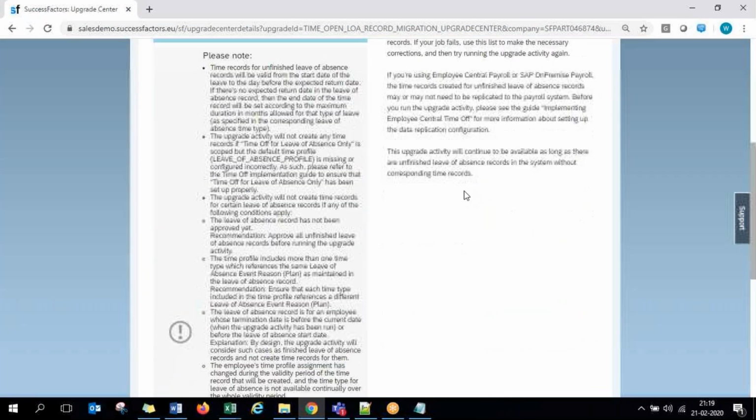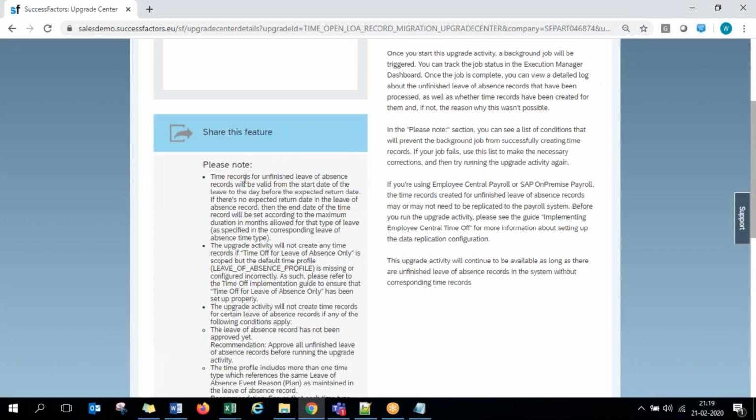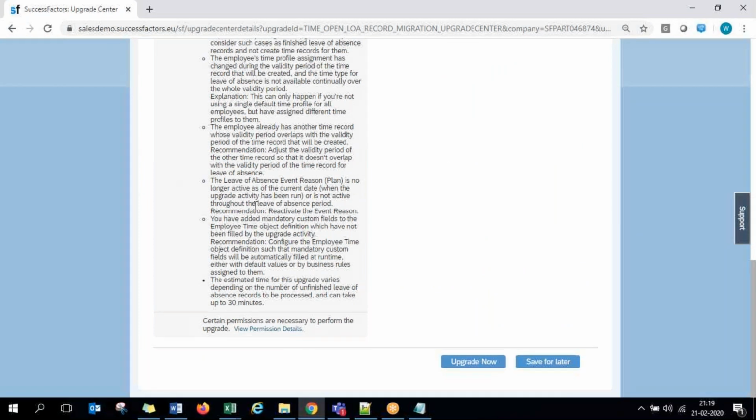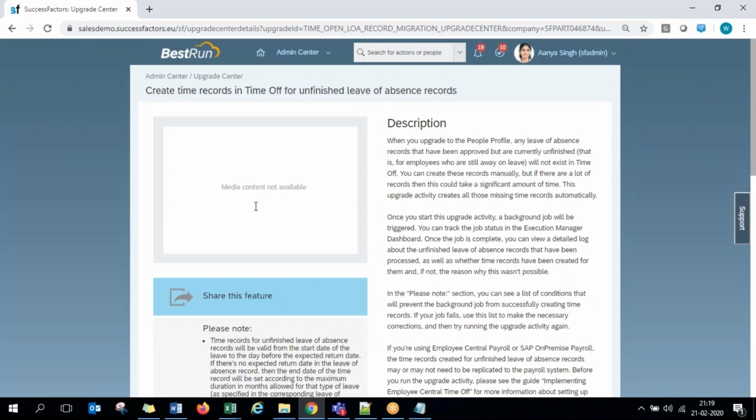So what that upgrade actually brings into your system, there will be a clear description, and some notes about the prerequisites that you have to make sure of before you upgrade. All these minimum things are handled, and for a few of the upgrades, they also give you a small demonstration media, that's the video here.